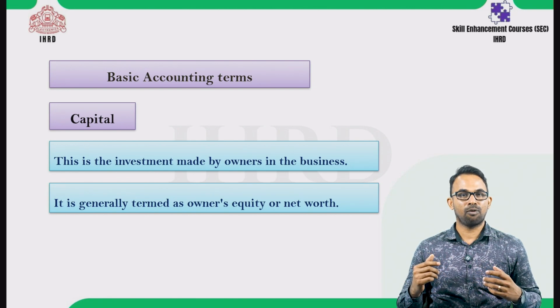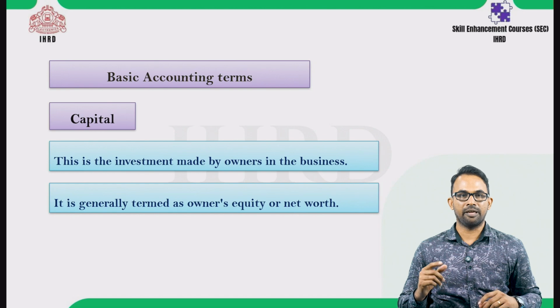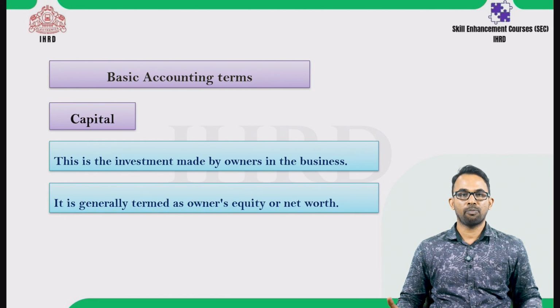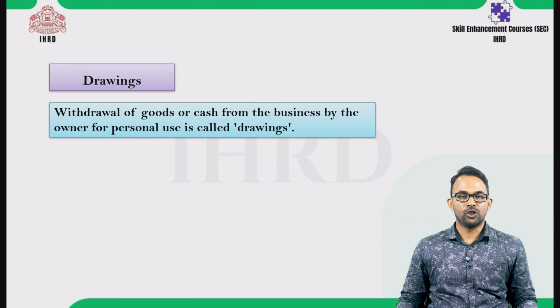Capital is a critical component of a company's financial structure, impacting its stability and health, and is reported as owner's equity on the balance sheet, varying in categorization depending on the business structure such as sole proprietorship, partnership, or corporations with their distinct stock classes. The next term is drawings.